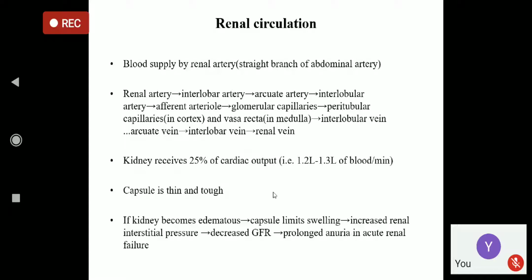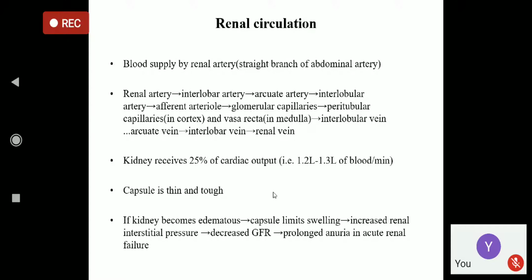Instead of that, if there is any circulation where blood flows from a capillary bed to a vessel and then without going to the heart again to a capillary bed, then it is called the portal circulation. Am I clear? Yes, sir.